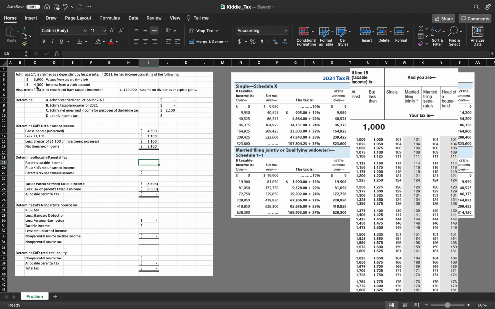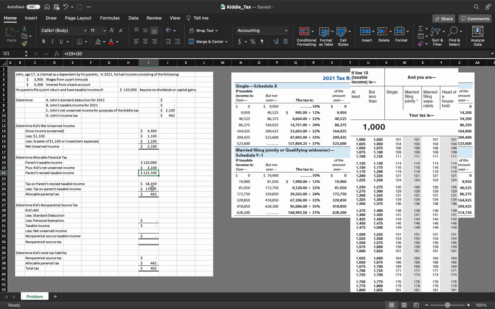So for the parents' taxable income, we're told that it was $120,000. Plus John's net unearned income. Again, we just calculated that. So we know that the parents have a revised taxable income of $122,100. Now, the tax on the parents' revised income is $18,356.